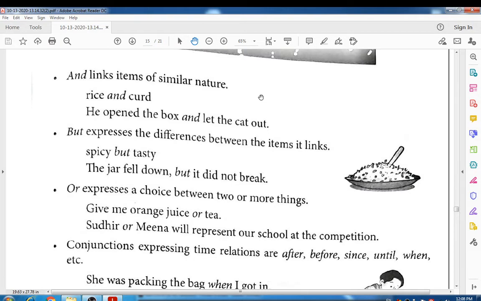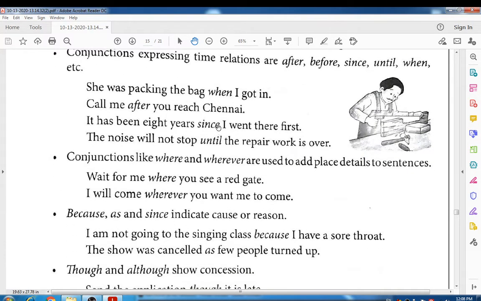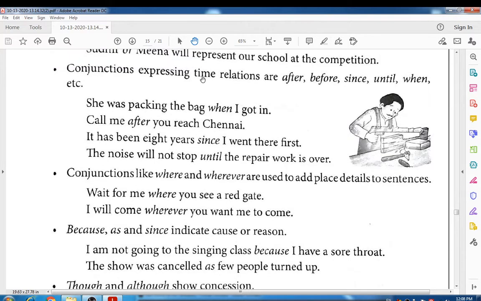Okay, so look at that conjunction. Next, conjunctions expressing time relation are after, before, since, until, when, etc. The conjunctions which show time relations are after, before, since, until, when, etc. So look at that example. She was packing the bag when I got in. It expresses time. When expresses time.